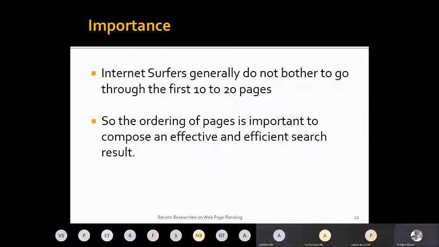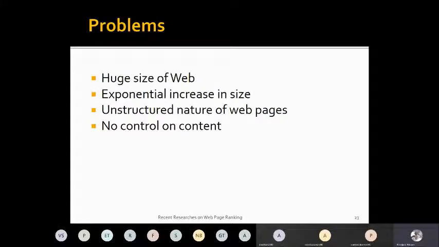So the ordering of pages is important to compose an effective and efficient search result, just as we talked about in the last slide on content analysis. The main problems are the huge size of the web, and even the size is always growing, an exponential increase in size, and the unstructured nature of web pages.